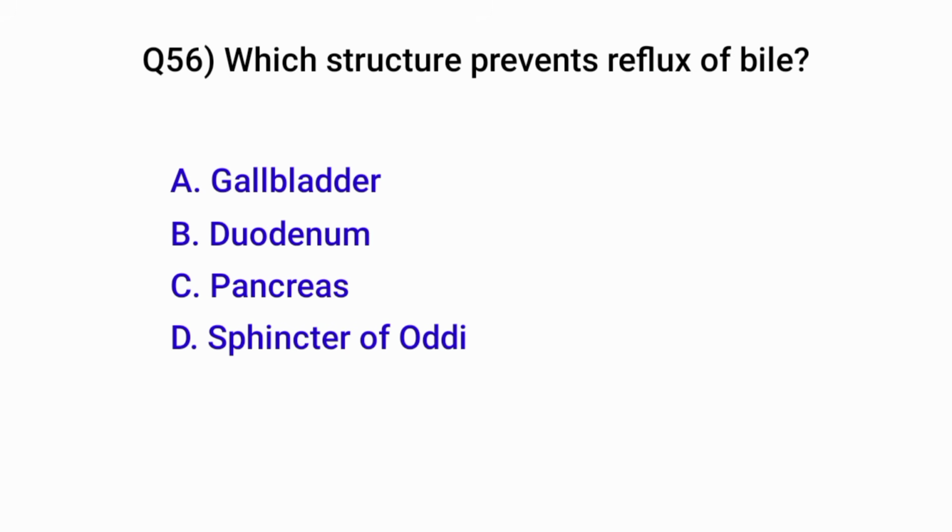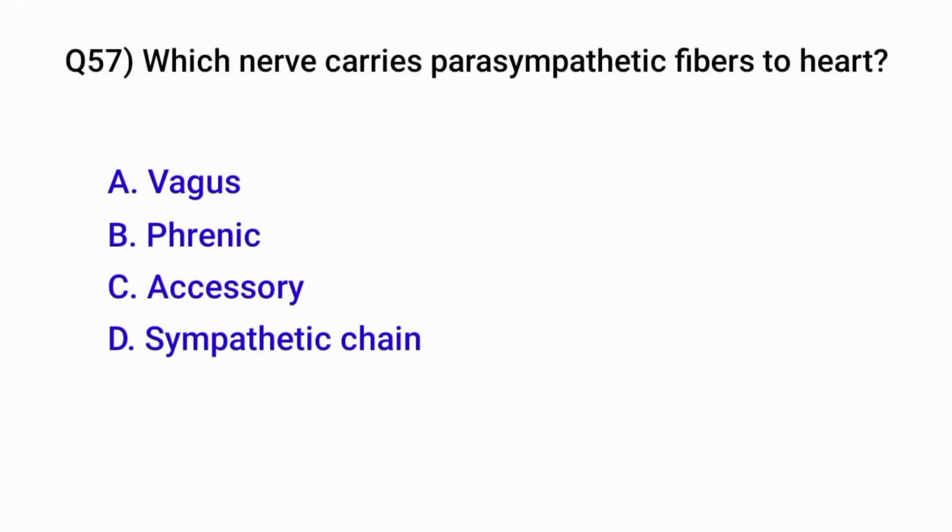Question number 56. Which structure prevents reflux of bile? Correct option is D. Sphincter of Oddi. Question number 57. Which nerve carries parasympathetic fibers to the heart? Correct option is A. Vagus nerve.